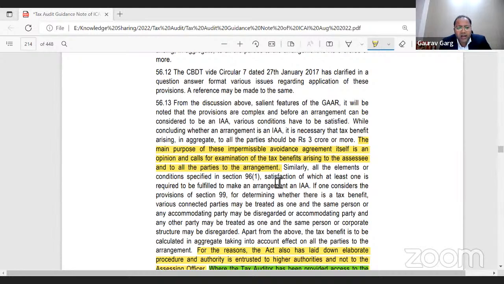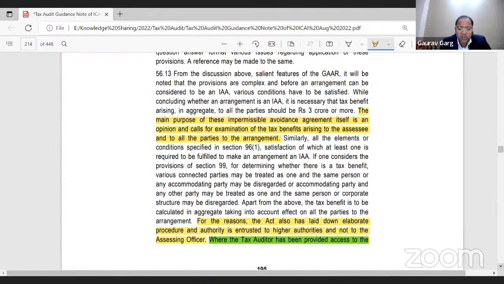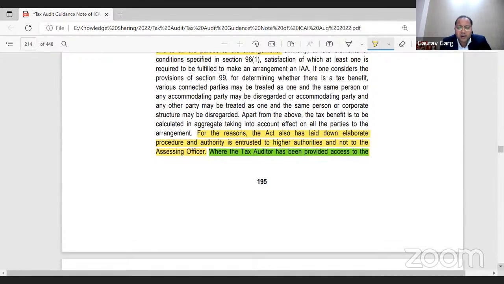Similarly, all the elements or conditions specified in section 96(1), of which at least one is required to be fulfilled. So there are 4-5 conditions which we have gone through. Then it says, for these reasons the Act also has laid down an elaborate procedure, and authorities are referred to a higher authority and not to the assessing officer. So everywhere, if we read the language of the guidance note, it clearly says the conclusion that a particular arrangement is an IIA is certainly a complex thing.